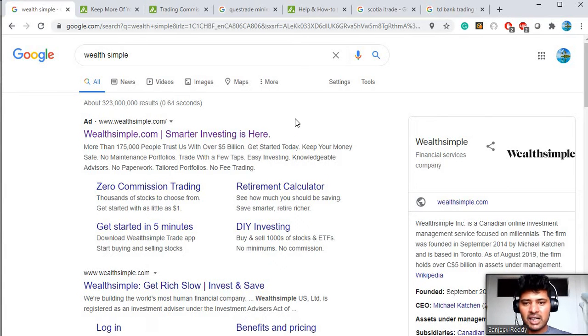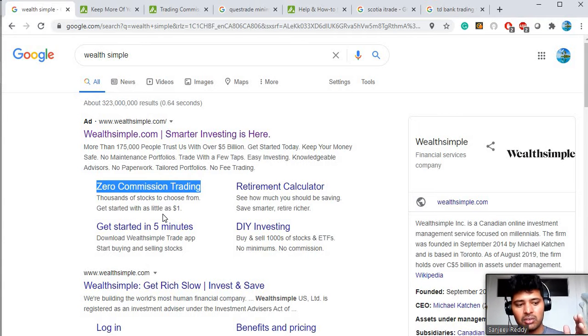The main advantages with Wealthsimple would be commission free trading, as we see here, zero commission trading. It means that we don't need to pay any kind of commission when we are buying stocks or ETFs that are available in Wealthsimple. The second advantage would be no account opening fee. When you are opening an account, no initial deposit is required. It doesn't matter what kind of account you are opening.